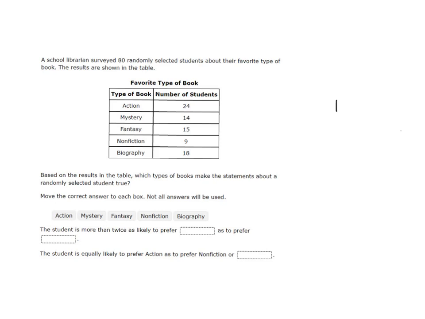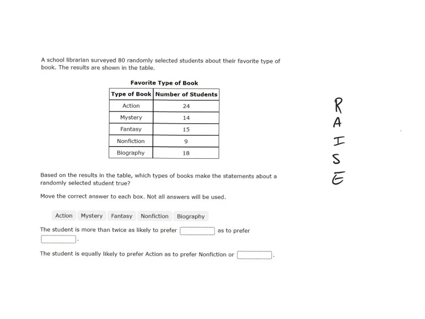All right, let me write down my RAISE strategy here. We're going to read, ask, look at information, strategies, and then execute our plan. I'm going to go ahead and read the statement because in this case, the statement almost is the question. So the student is more than twice as likely to prefer blank as to prefer blank. The student is equally likely to prefer action as to prefer nonfiction or blank.